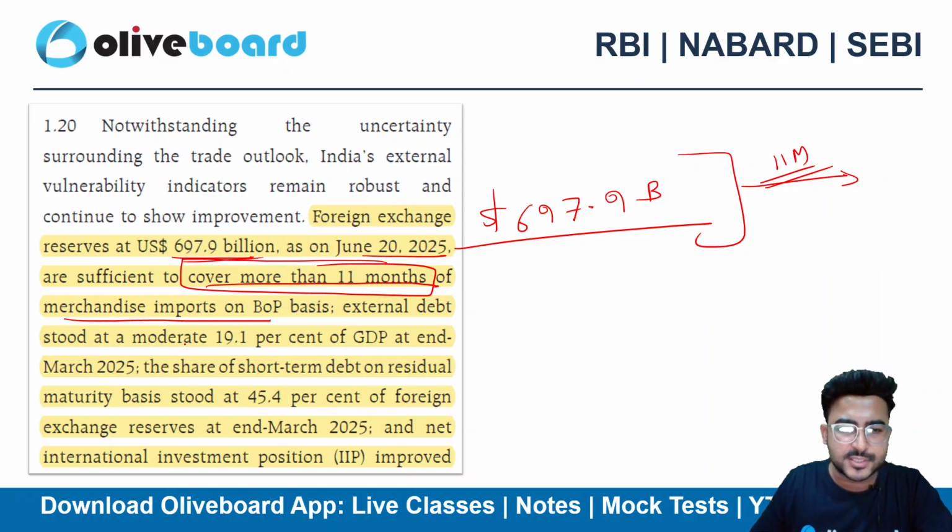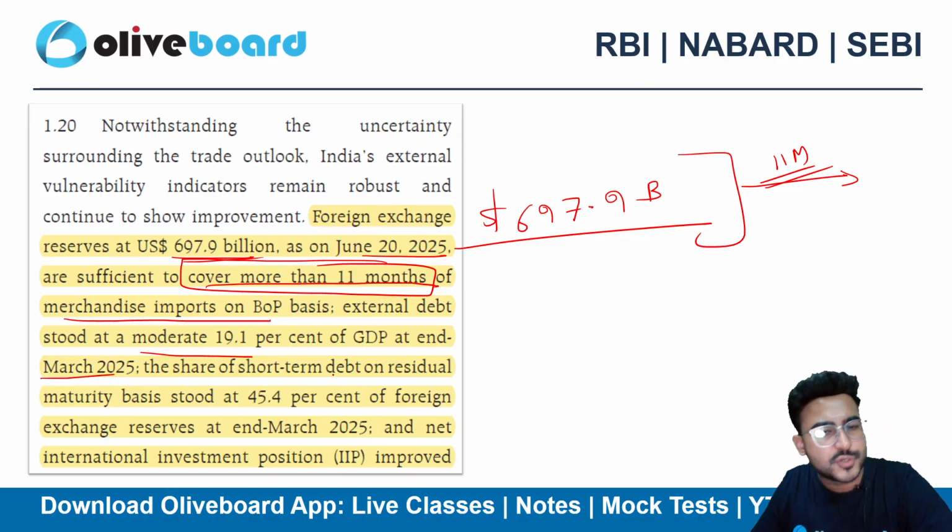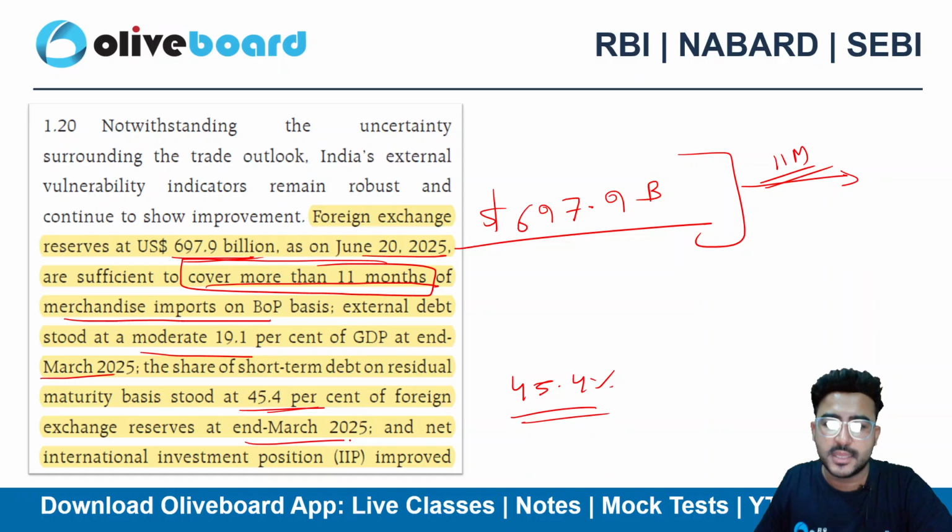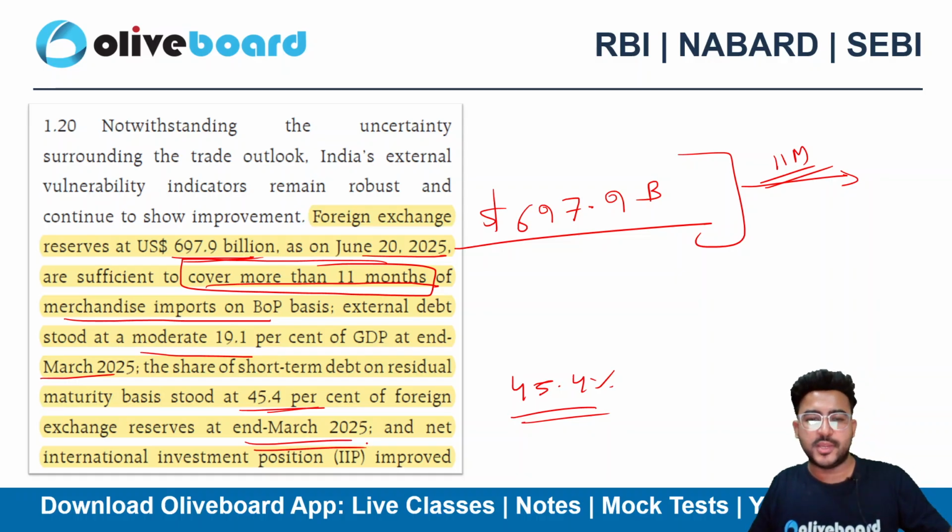The external debt stood at a moderate 19.1% of GDP at March 2025. The share of short-term debt on residual maturity stood at 45.4% of foreign exchange reserves for the year ended March 2025.